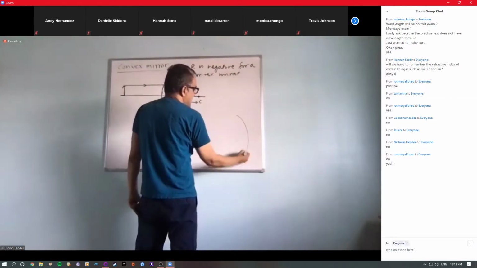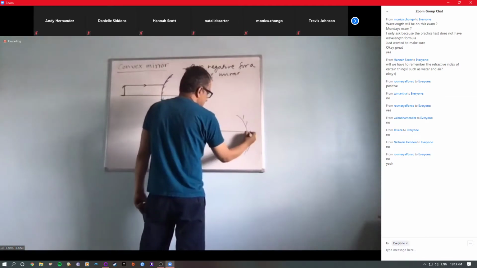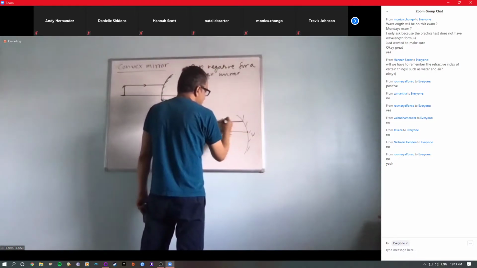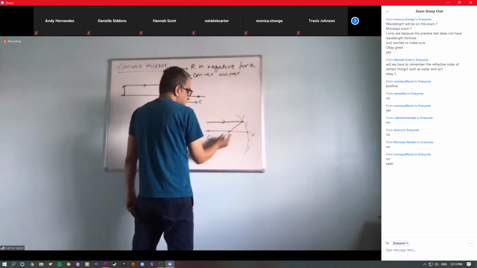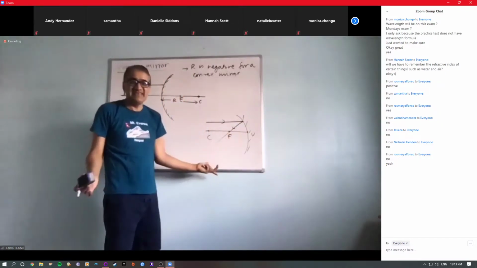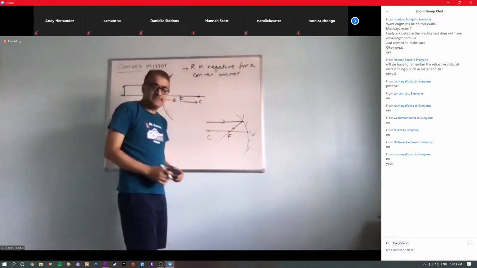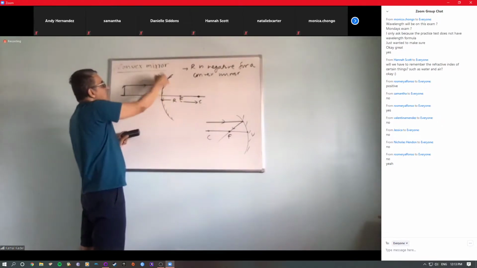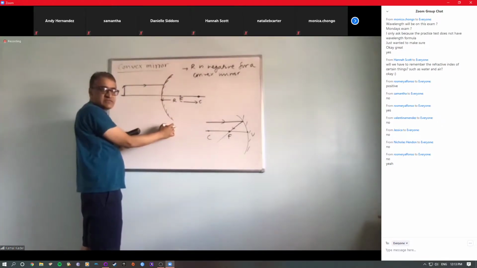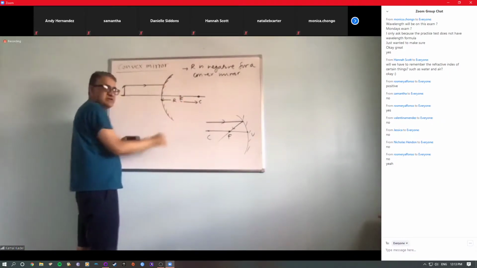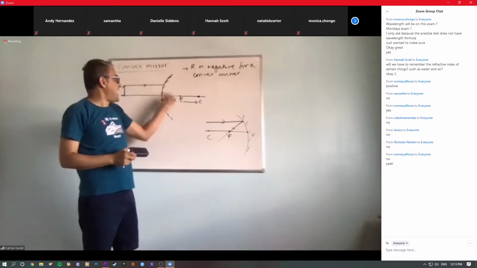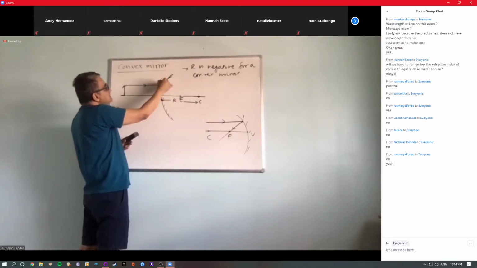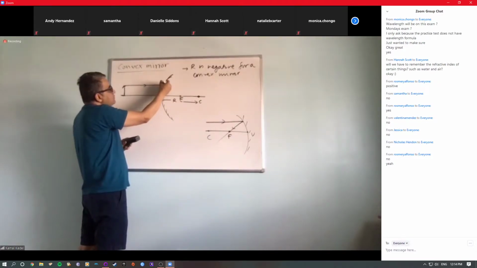I can draw it here for concave, just for comparison. So this is concave, this is the focus, this is the center of curvature. Any ray parallel to the principal axis, when reflected back, will go through the focus, right? You understand this part. It's easy. However, in the case of convex, it will be reflected to this side, obviously, because this is the reflecting surface. You understand my point? Light cannot penetrate and go through the focus. However, you have to draw the reflected ray in such a way that it will appear to come from the focus.